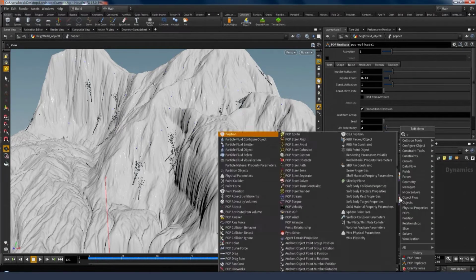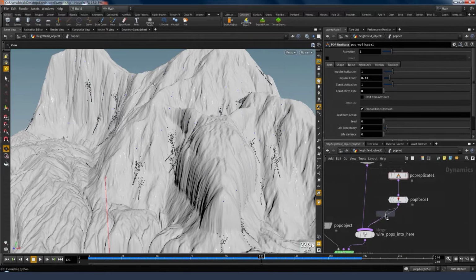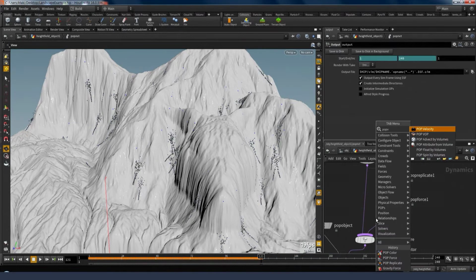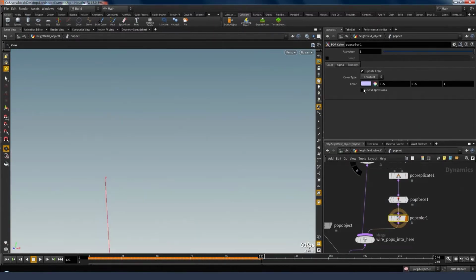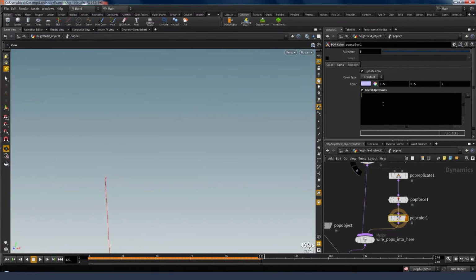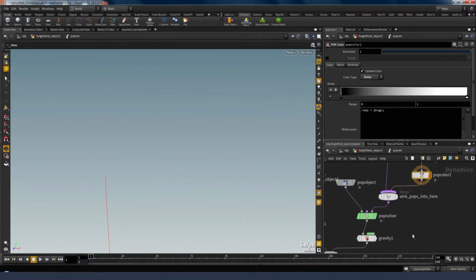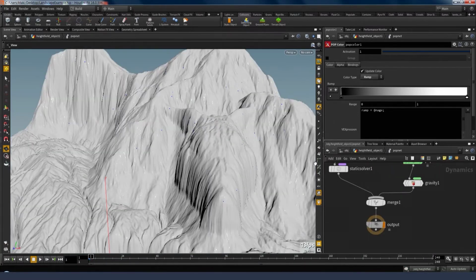I'm just going to put down a pop color node and set it to use VEX expressions. Oh, sorry, actually, I meant to change this to ramp. There we go. So that we can get a color on our particles that changes over the life of the particle.